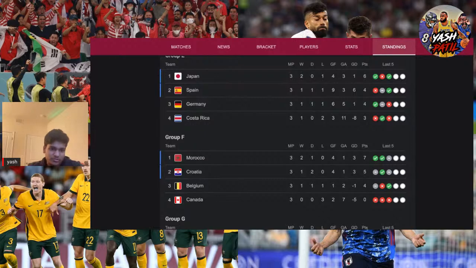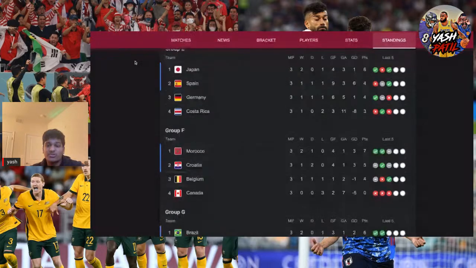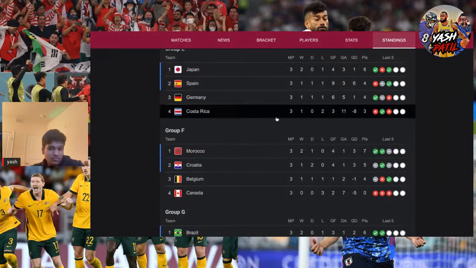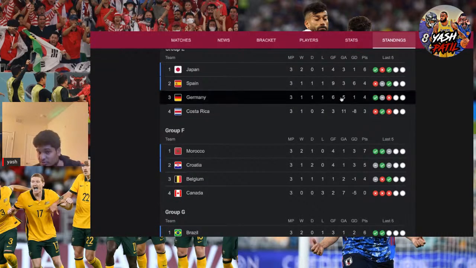Because at one point it was insane. What happened was Japan was beating Spain, and then Costa Rica was beating Germany. So Costa Rica had 6 points, and so did Japan.